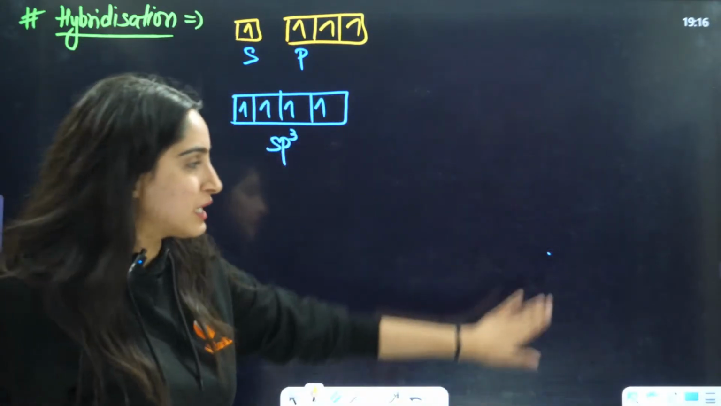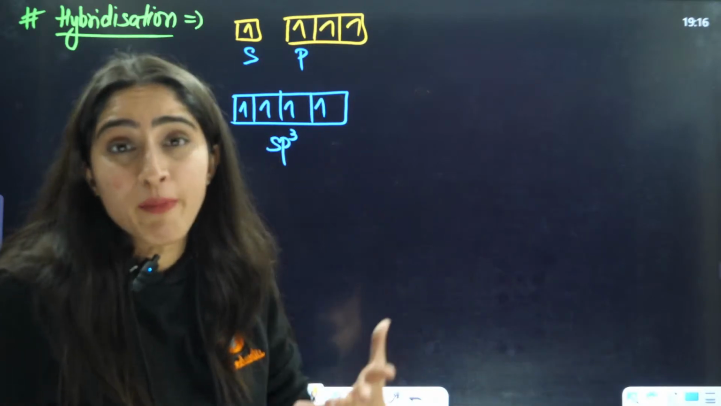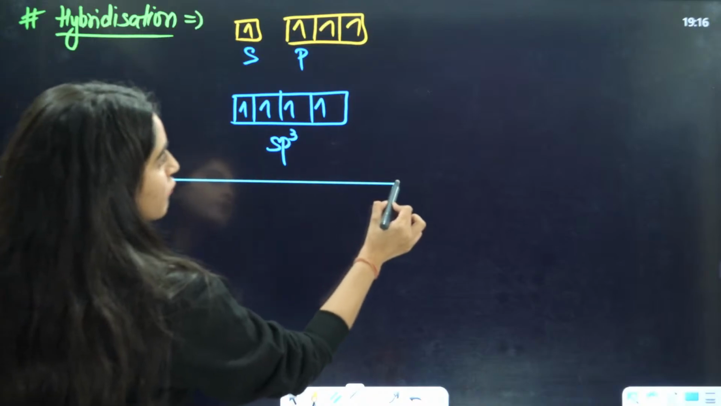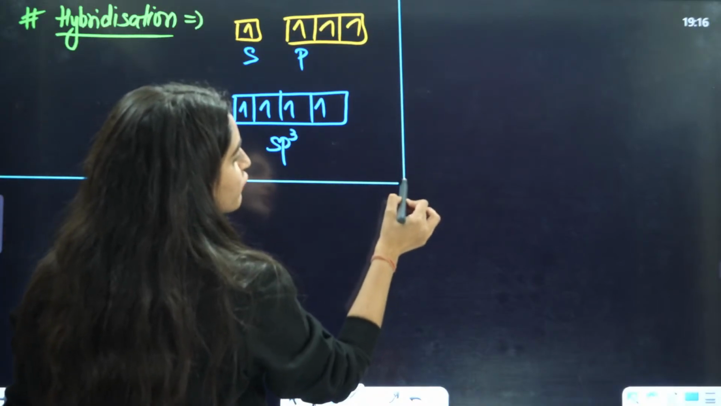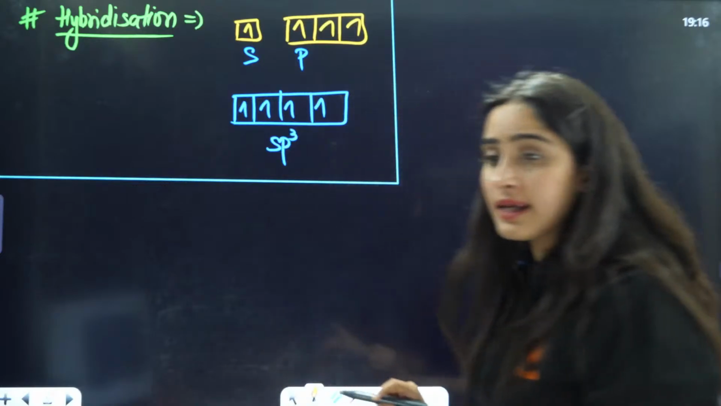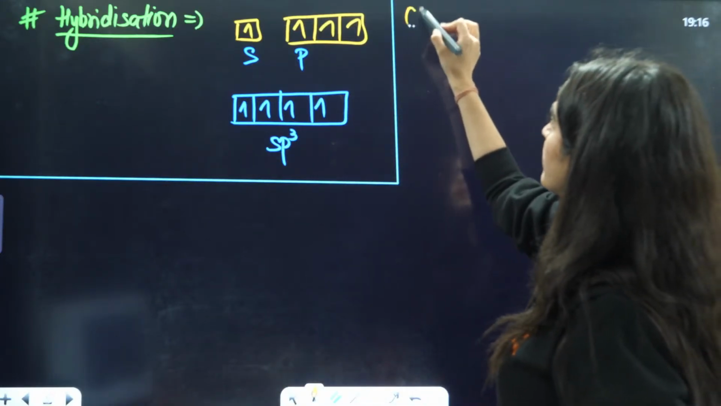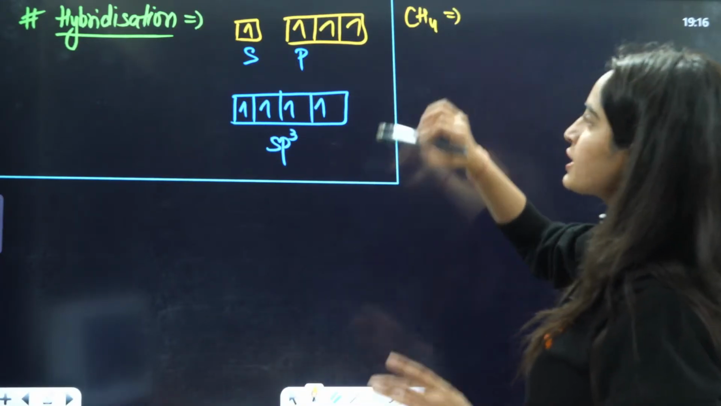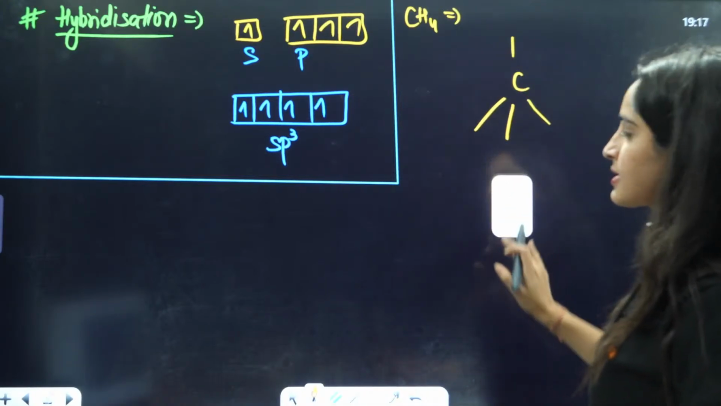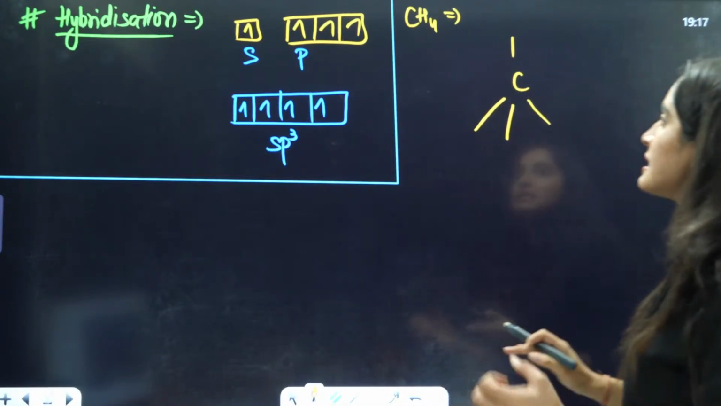Ma'am, why was it needed? Why did we think about hybridization in the first place? Can you tell me the reason behind this? Now guys, the reason was the CH4 molecule, right? If you talk about the CH4 molecule, it is having this kind of hybridization. This is sp3 hybridized basically, right?